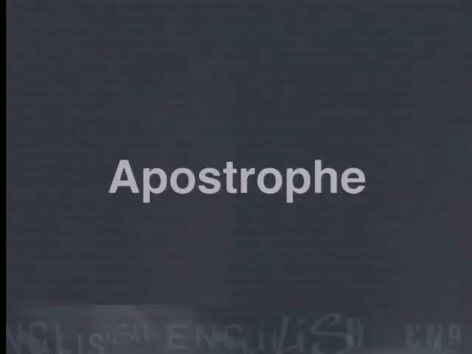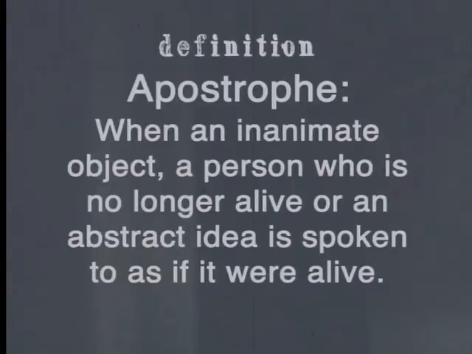Now I would like us to look at a rather unusual figure of speech that uses comparison. This is the apostrophe. Be careful that you do not confuse the figure of speech apostrophe with a punctuation mark apostrophe. An apostrophe is when an inanimate object, or a person who is no longer alive, or an abstract idea is spoken to as if it were a human being. It is addressed directly. Let's look at an example of an apostrophe. In the poem Death Be Not Proud by John Donne, the poet scolds death and suggests that death has no long-lasting power.